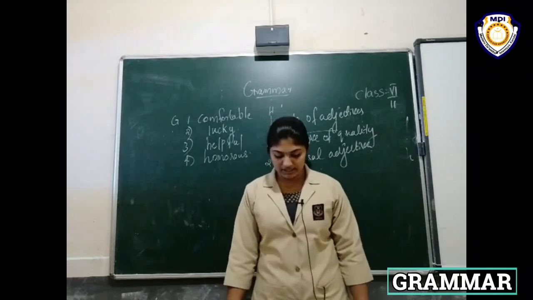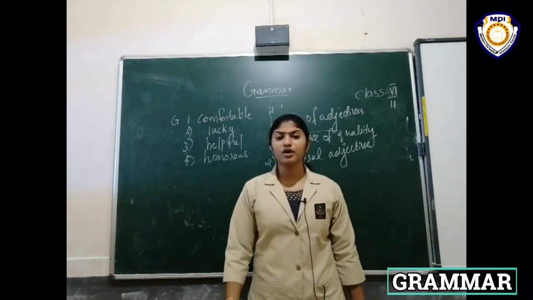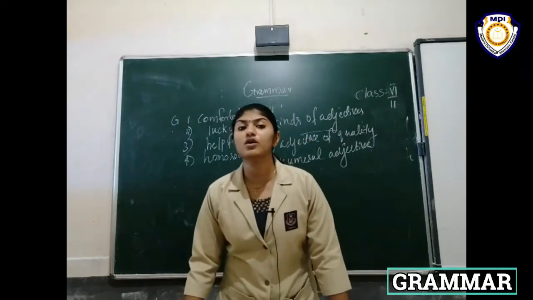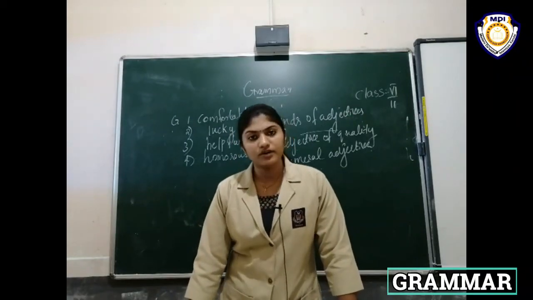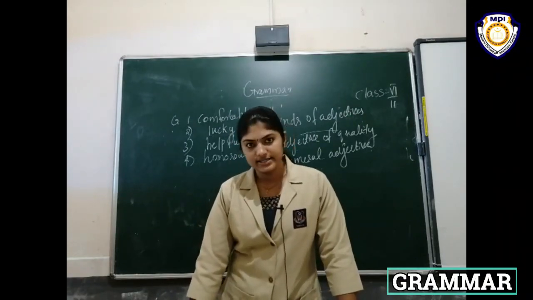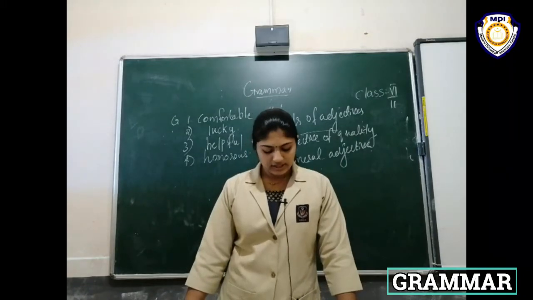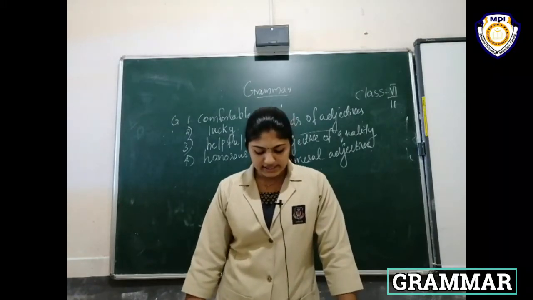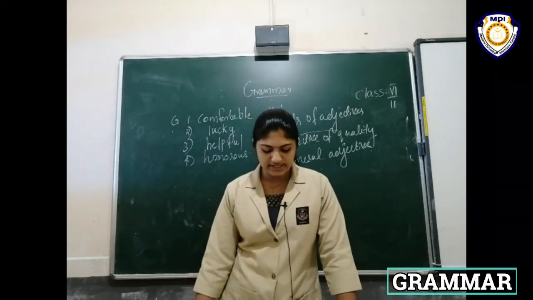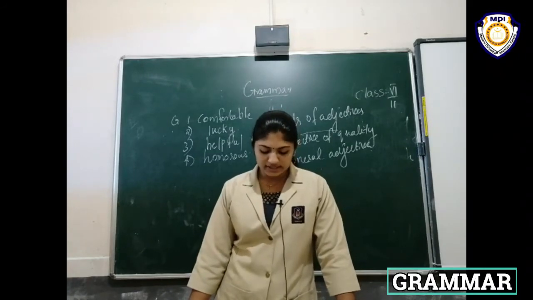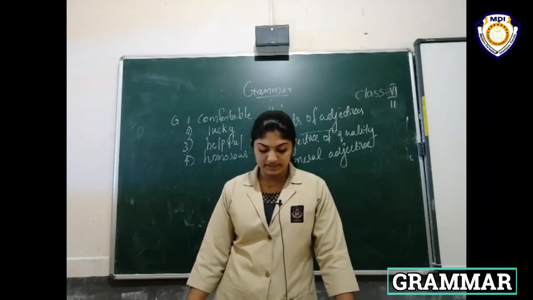Numeral adjective means the exact number of a countable noun. That is called the numeral adjective. Here, there are 8 planets in the solar system. Second example: the second student in the row is Mithil.